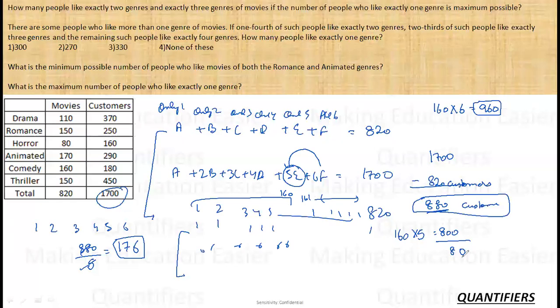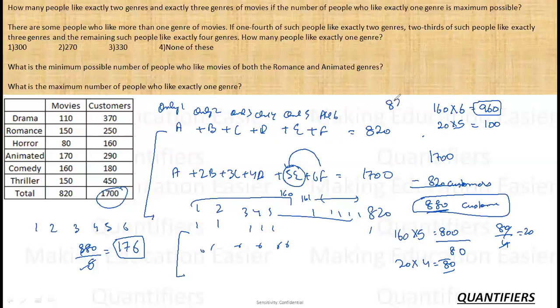So if I will give 4 more, these 80 genres will be distributed among 20 people, right? So there are 20 people with 4 more genres, which makes it 80. Now what does my overall distribution look like? Roll number 1 to 160 के पास 6 हैं, 960. एक पहले से था, 5 और दे दिए. From 161 to 180, these 20 people have 5 each. एक पहले से था, 4 और दे दिए. So 100.